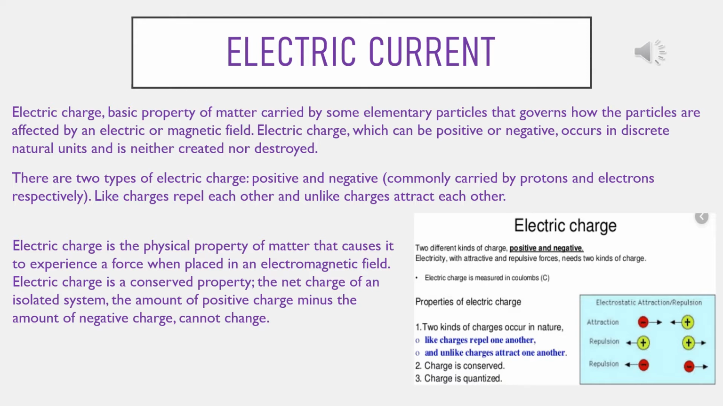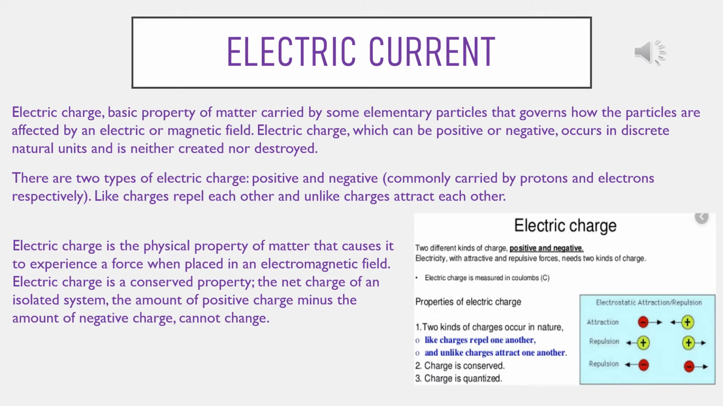In your book, another definition of electric charge is given. That is, electric charge is the physical property of a matter that causes it to experience a force when placed in an electromagnetic field. But I think the better definition I have given in this slide. So the electric charge is a scalar quantity. Its SI unit is Coulomb. So positive and negative, two types of charges are there. So obviously like charges repel each other and unlike charges attract each other.